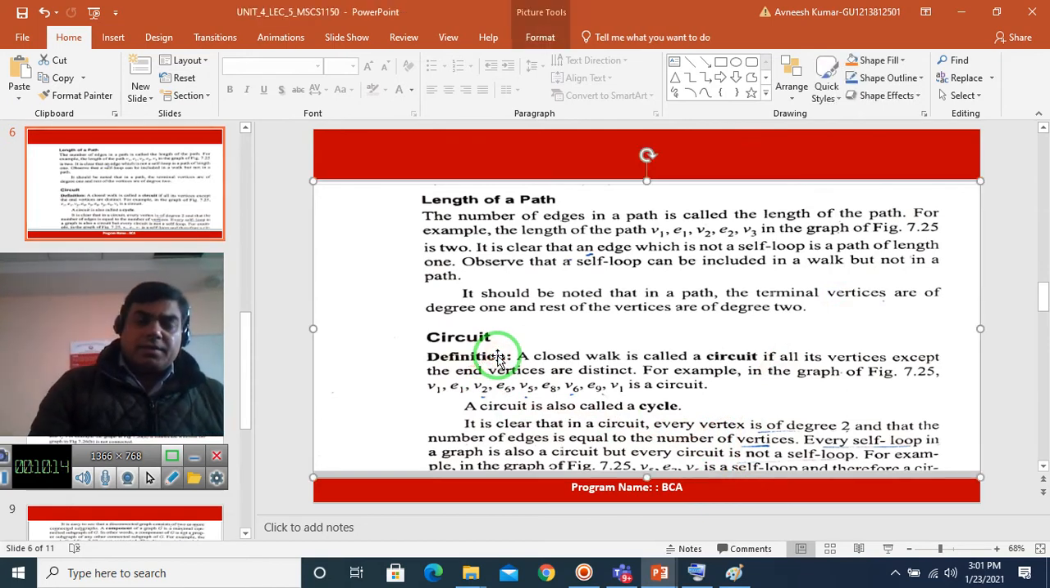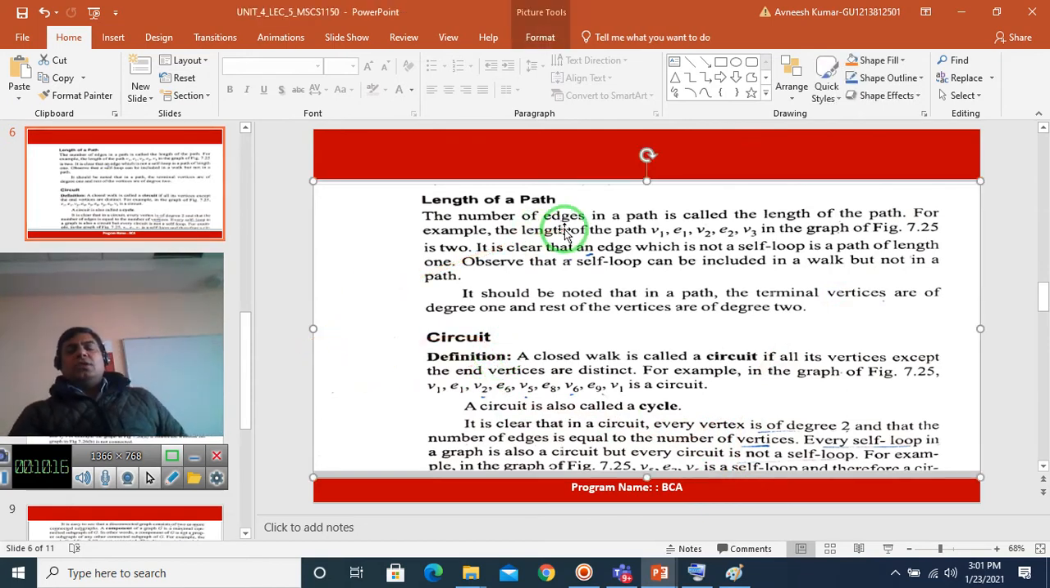Now the circuit. There are actually two types of walk: closed walk and open walk. From the closed walk we can generate the circuit. From the open walk we can find the path. In the open walk, if we apply the restriction that no vertex is repeated, we can find the path.